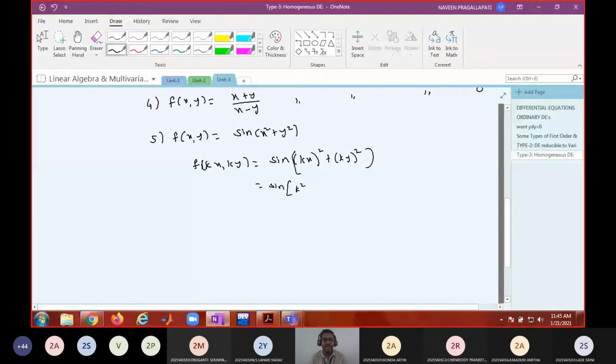Can you write this as k square into sine of x square plus y square, or some k power r into sine of x square plus y square? Can you write like that? No. You cannot bring this k square outside. It is not a homogeneous function. Okay.